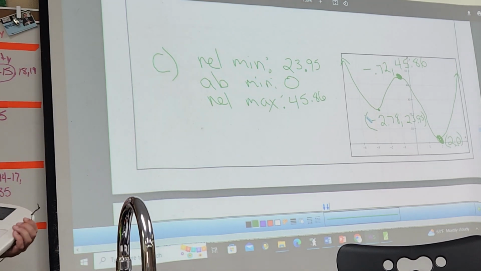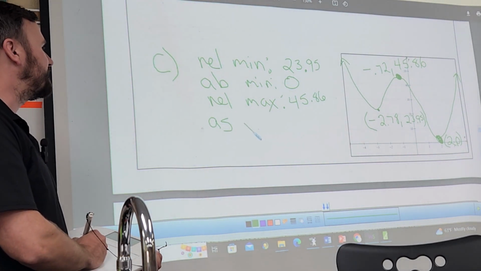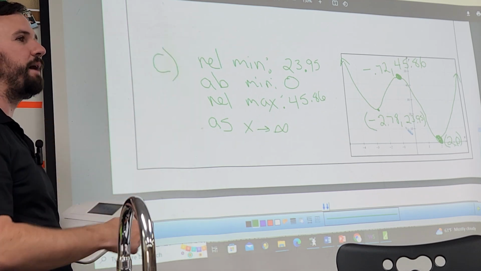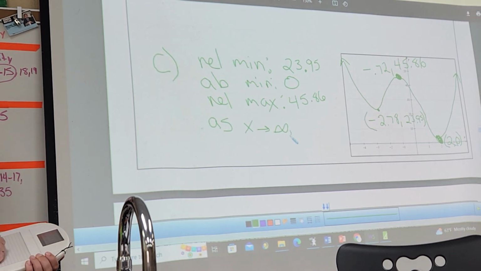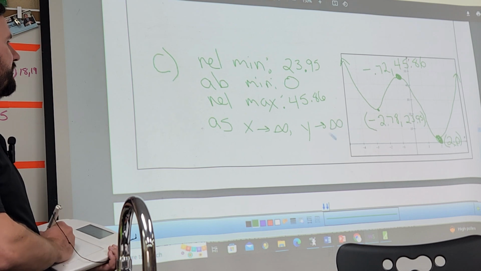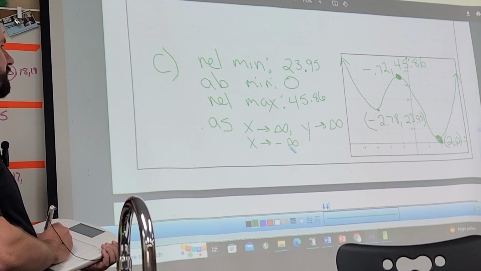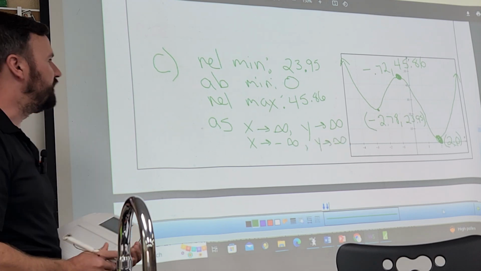All right. Now, I'm going to show you guys something else. I'm going to intro it here, and then we're going to talk about it later. Like we did, you know how Unit 1 seemed overwhelming because I introduced you to a lot? So as x goes to infinity, what happens to my graph? As I go to the right, what happens to it? What's y do? Y goes to infinity. And as x goes to negative infinity, what's y go to? Positive infinity again, right?